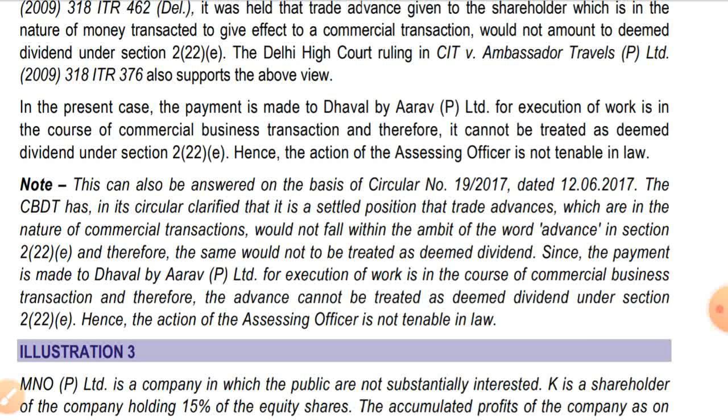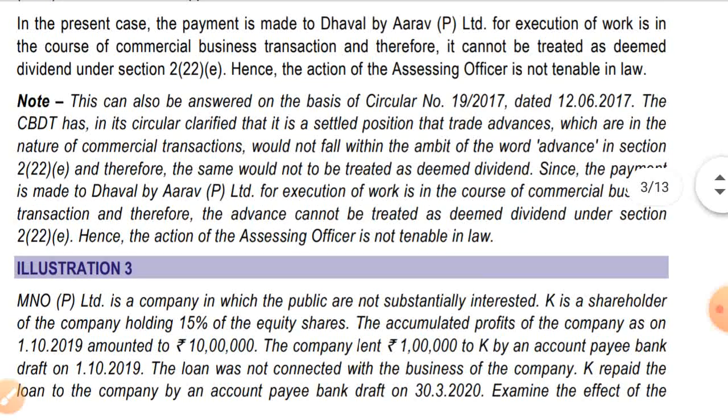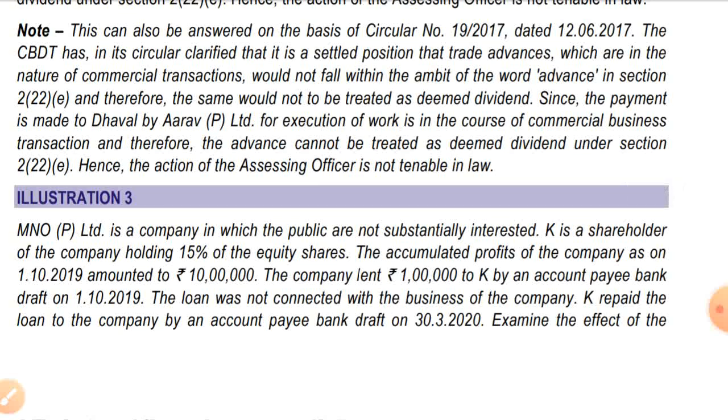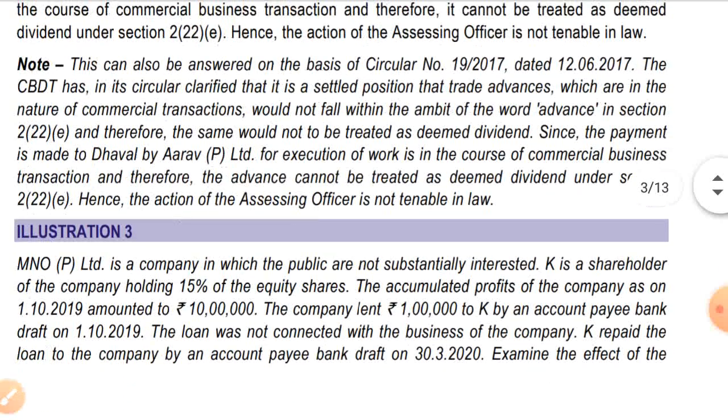Since the payment is made to Dhaval by Arab Private Limited for execution of work in the course of commercial business transaction, the advance cannot be treated as deemed dividend under section 222E. Hence, the action of assessing officer is not tenable in law. Okay. If it would not have been a commercial transaction, then it would obviously have been deemed dividend under section 222E, and Arab Limited would have to pay their dividend distribution tax under section 222E.